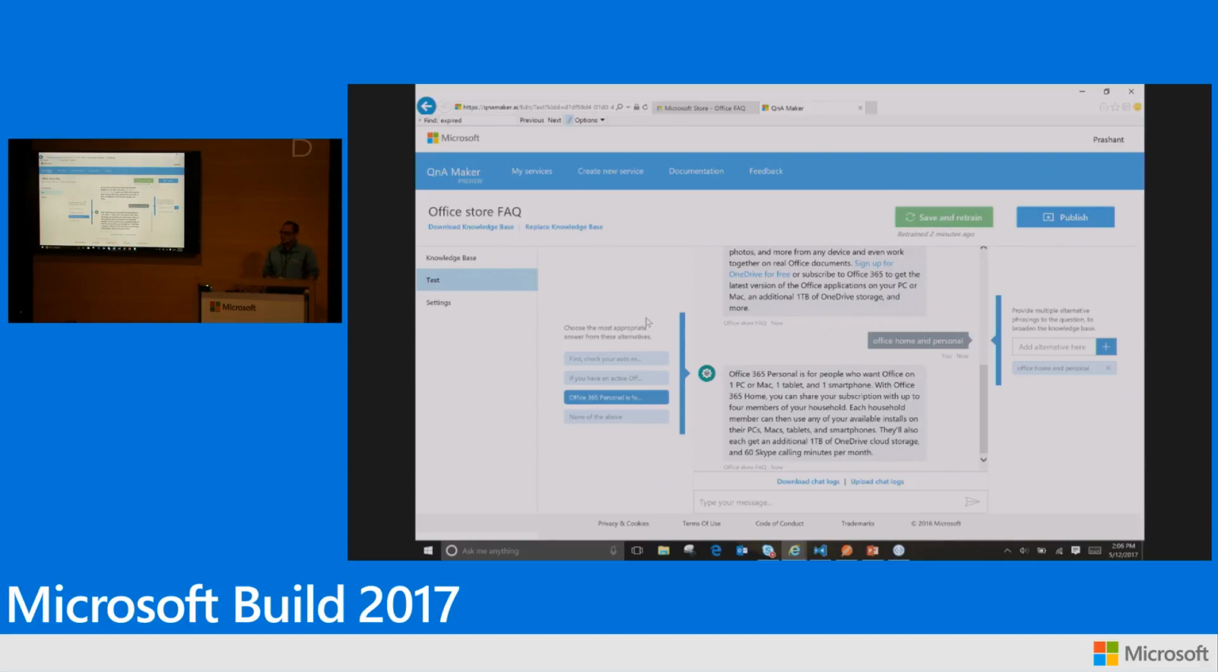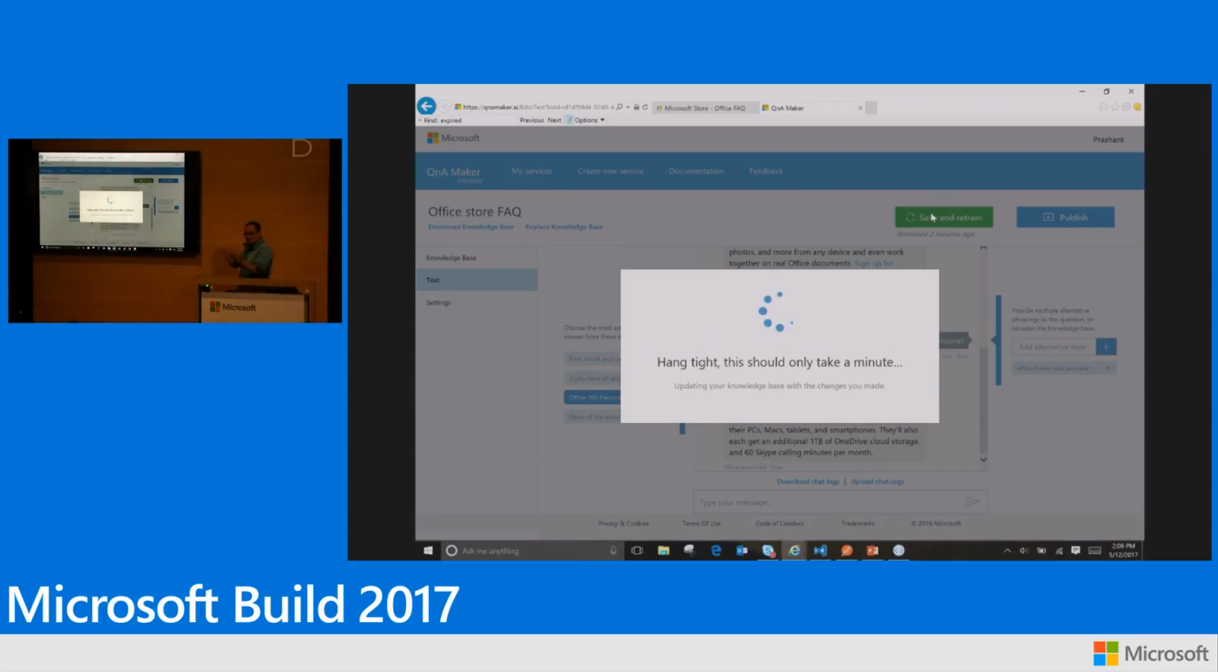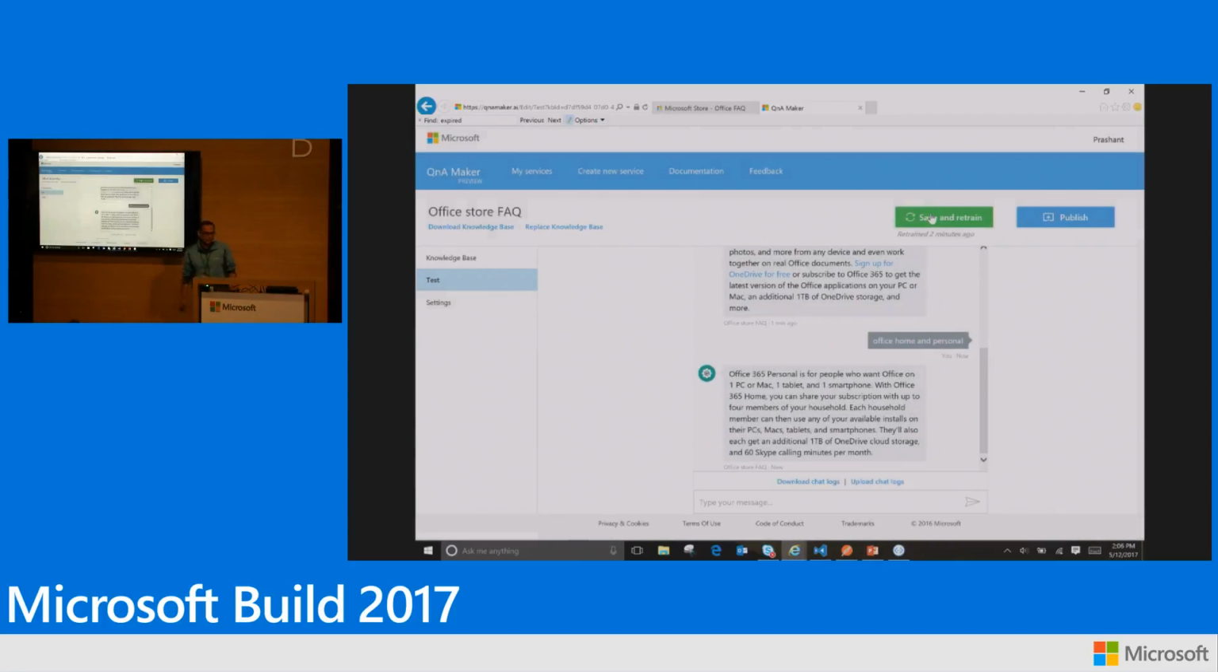So what I do in this step is I ask the bot questions. It's not a bot yet, it's just a knowledge-based service at this point. But I can ask it questions, see what it responds with, and give labels. And once I give it labels, I can do a save and retrain. This actually ingests those labels and makes the model better. So you're talking to your service and making it better as you go along. So that's it. I have trained my service.